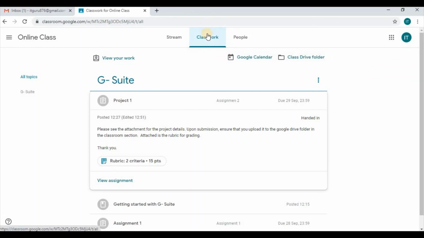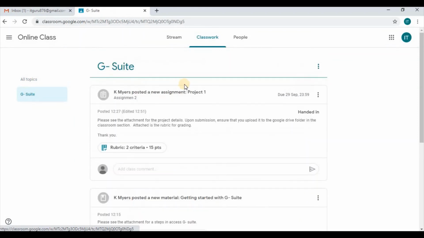Also, I forgot to mention in the classwork area to the left where we can see our topics and our subtopics that would appear on the left, and then we could easily select from those the one that we want to access, which automatically opens those within the main area. So again, these are the main features that are accessible to a student within the Google Classroom.